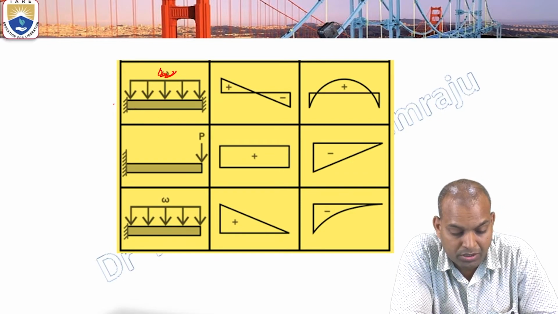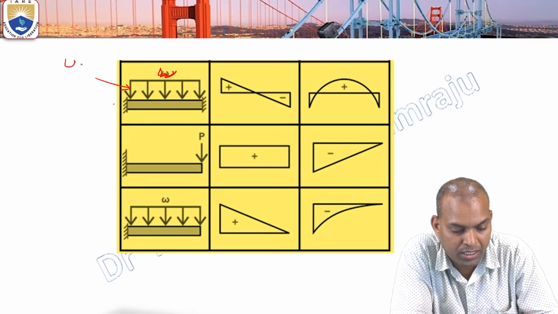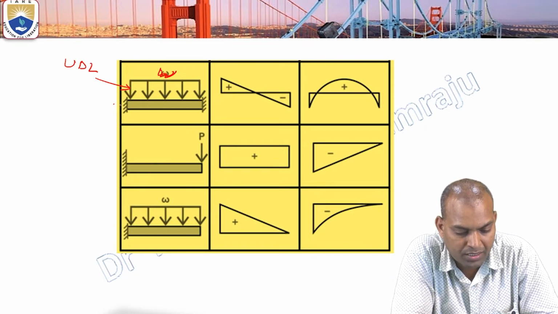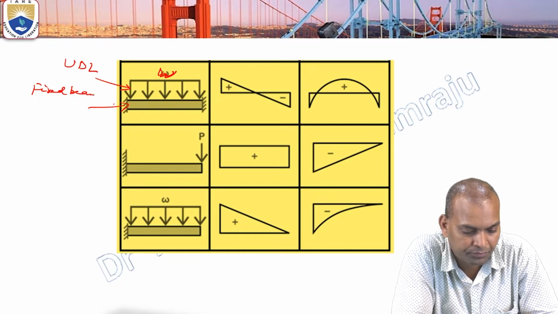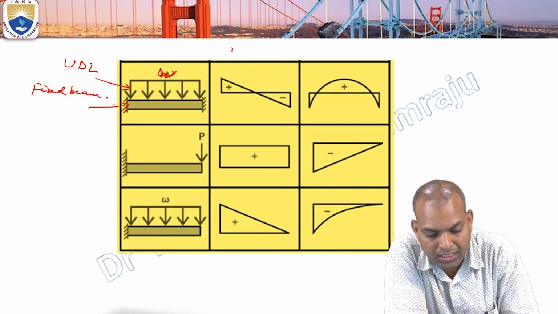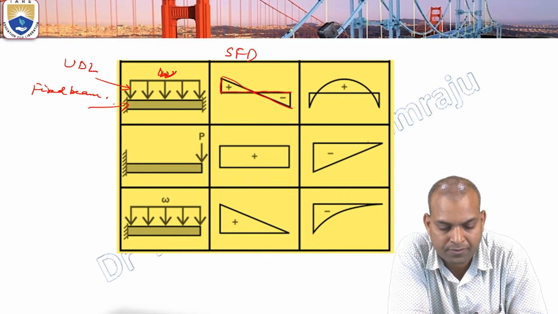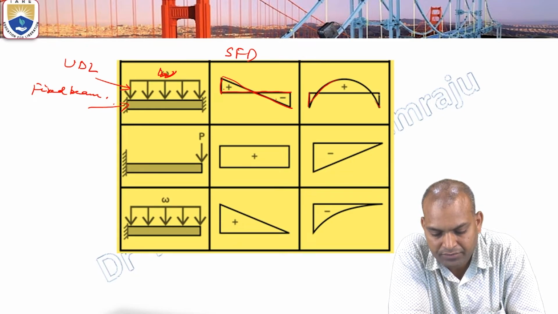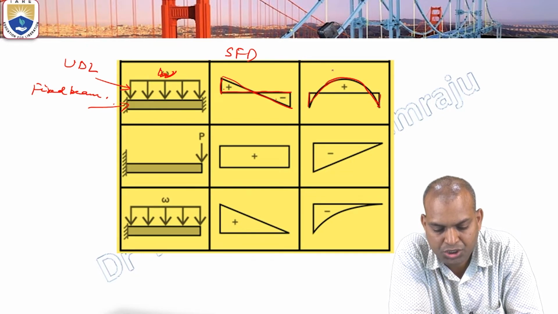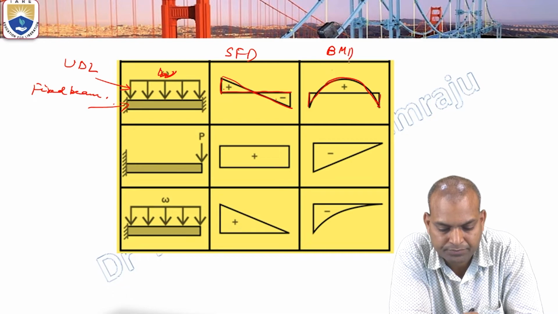The fixed beam with the uniformly distributed load, this is a UDL or rectangular load. The type of beam is a fixed beam. Now what is the SFD, the shear force diagram? Again, variation for UDL: positive and again negative. And here, how is it varying? The variation, the shape of the bending moment diagram.